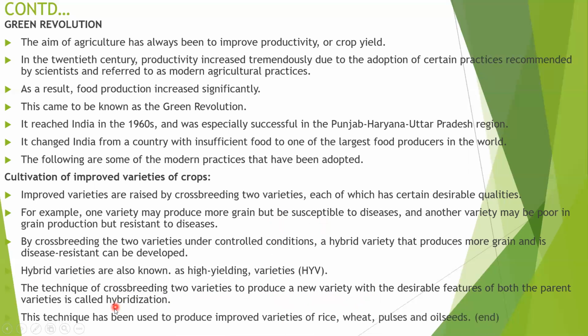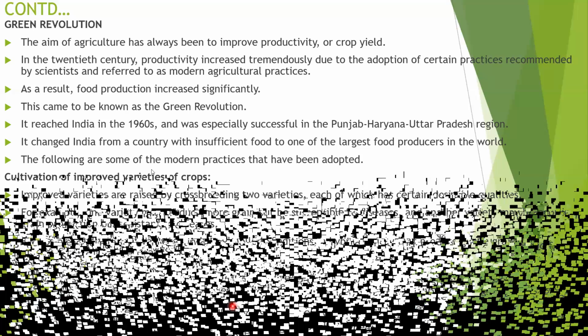This technique is called hybridization. It has been used to produce improved varieties of rice, wheat, pulses, and oilseeds. So the hybridization technique will be followed to develop improved varieties of the crops of rice, wheat, pulses, and oilseeds.